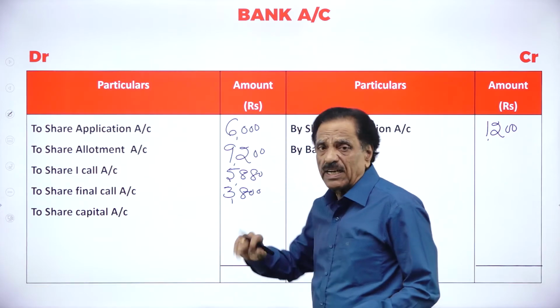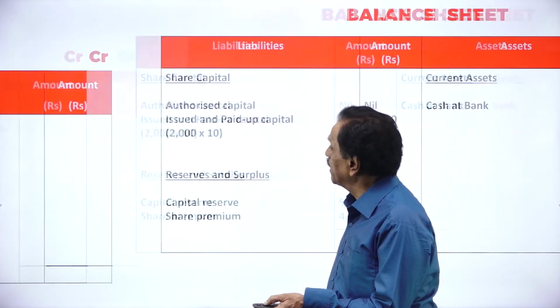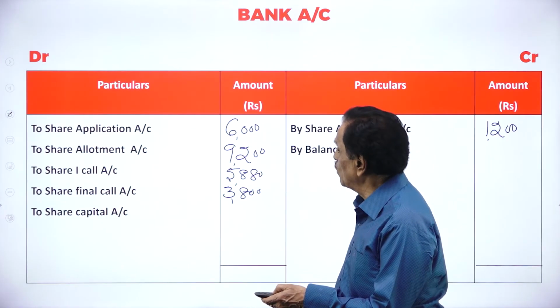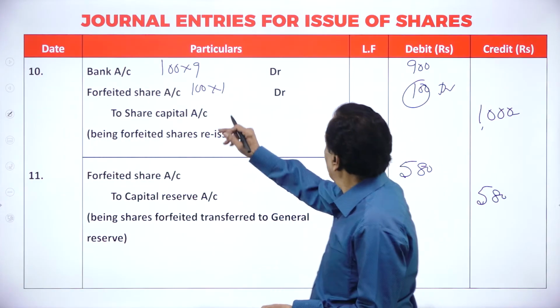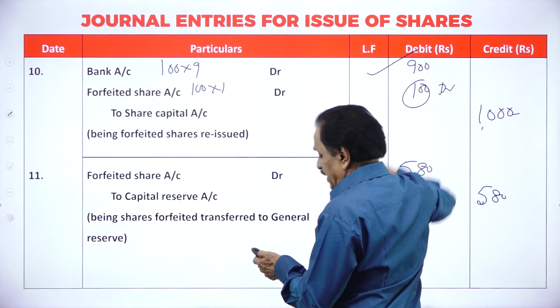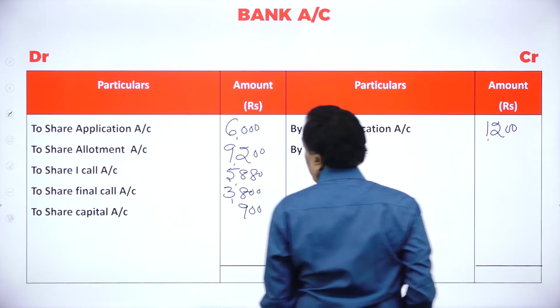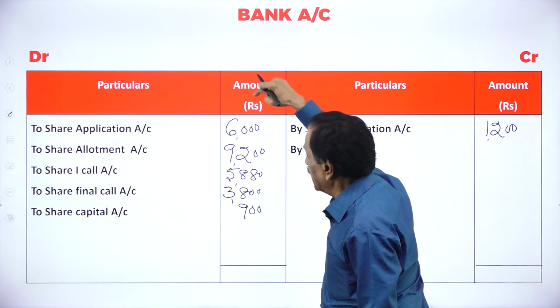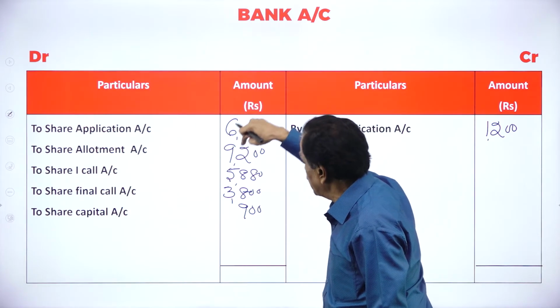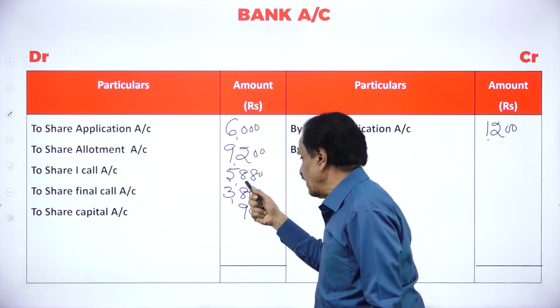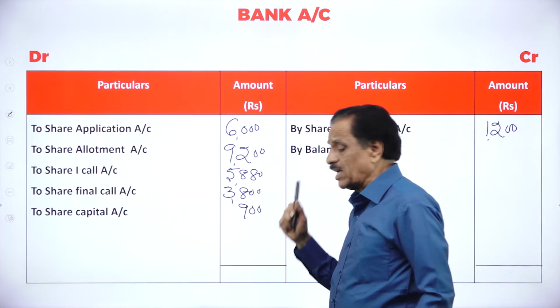Now for forfeiture and reissue, how much do you receive here? For forfeiture and reissue, bank account. How much did you receive? 900. So first you received on application, second on allotment, then on the first call, then on the final call, then on the share capital account.